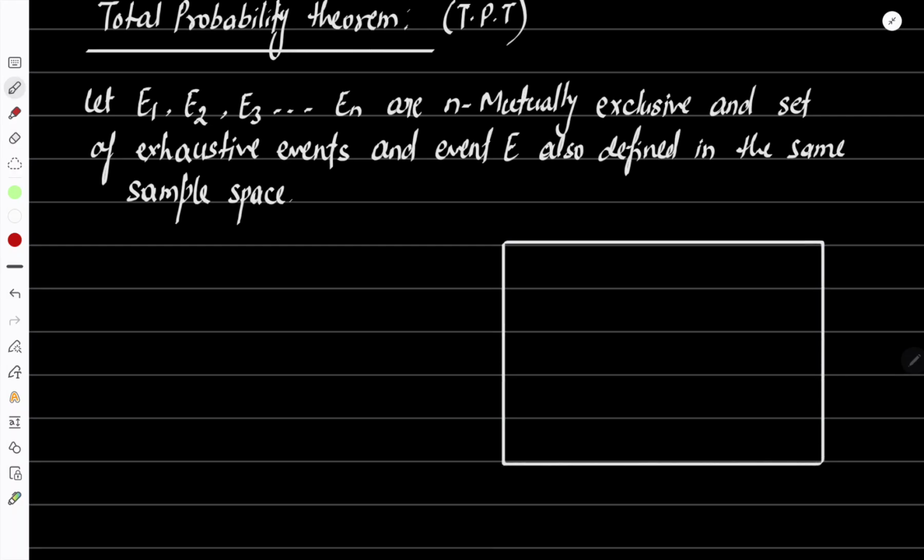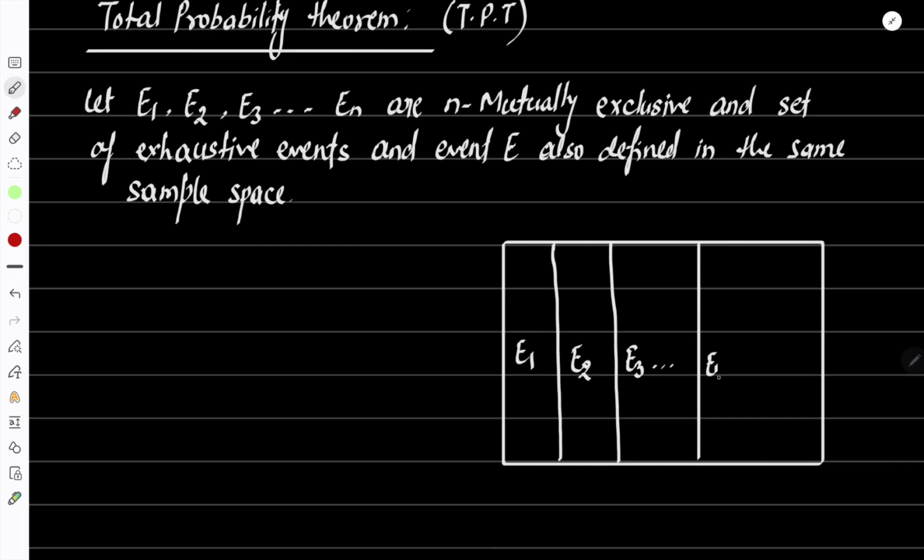space we are going to divide by the events E1, E2, E3, and so on, some event will be of type Ek, and it keeps going.